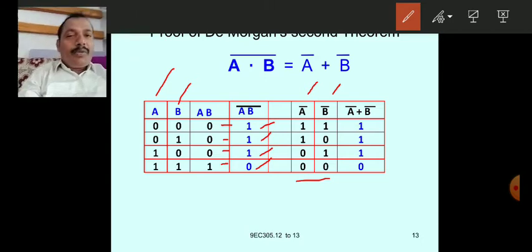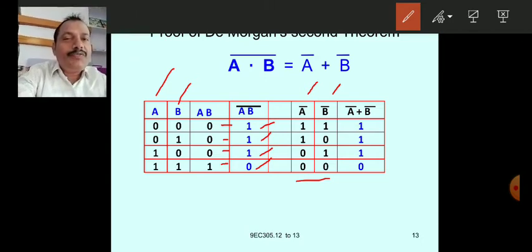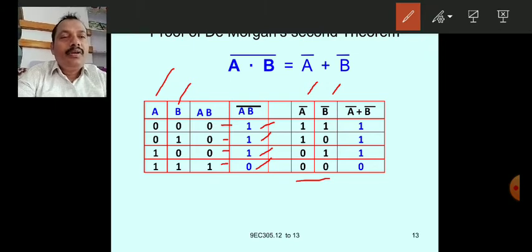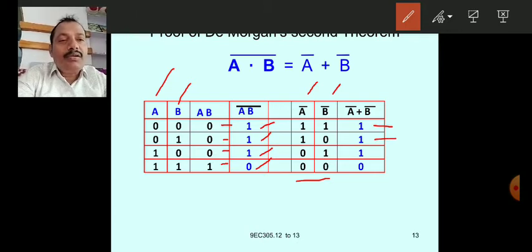Substitute these four combinations in the last column, A bar plus B bar. So 1 or 1 is 1, 1 or 0 is 1, 0 or 1 is 1, 0 or 0 is 0.